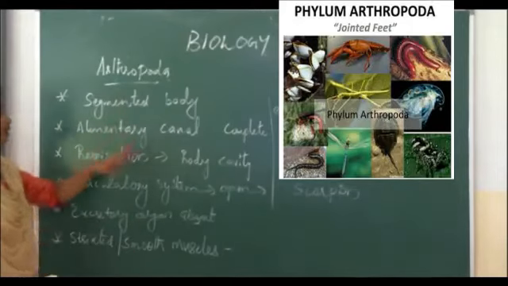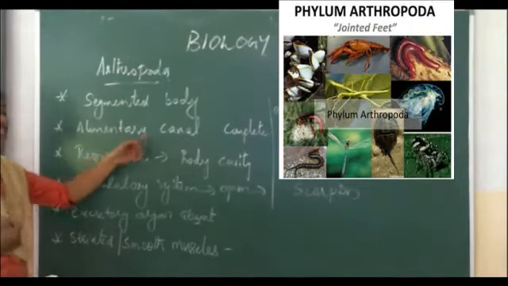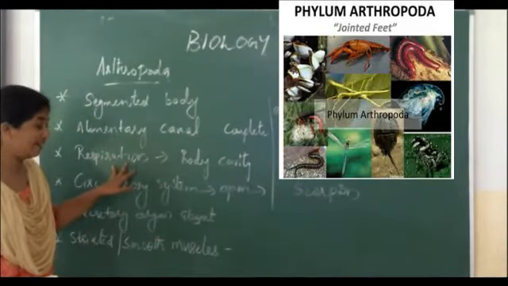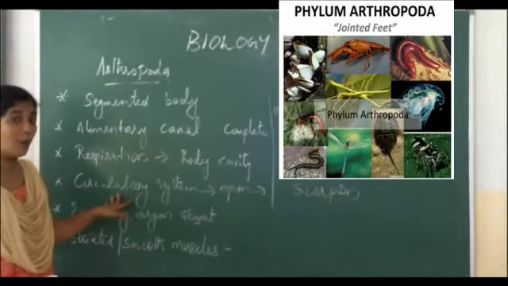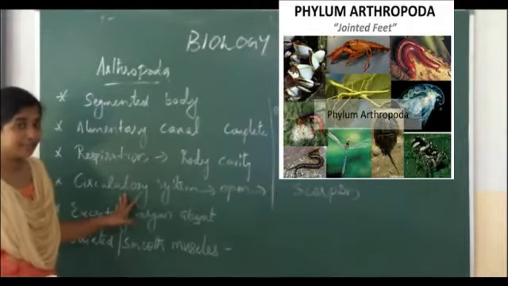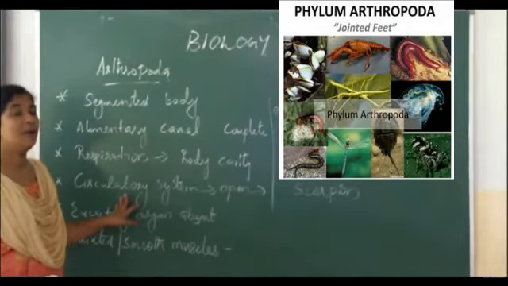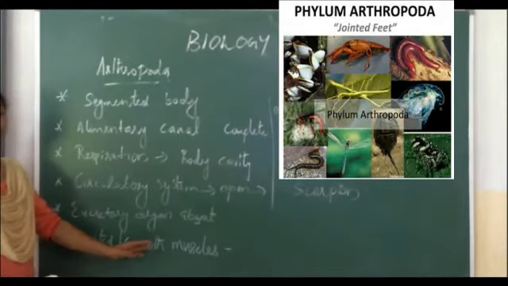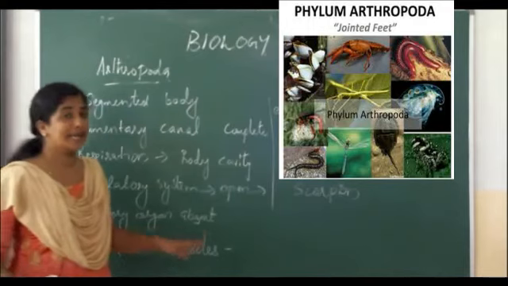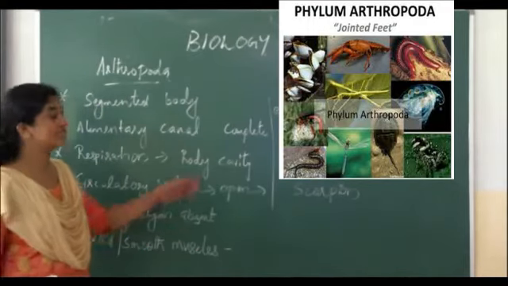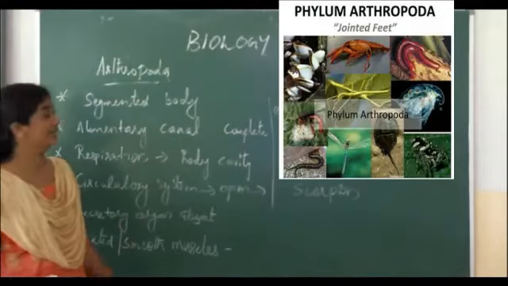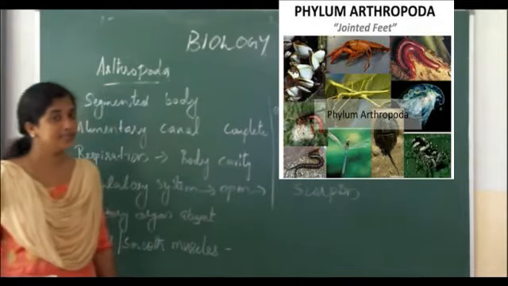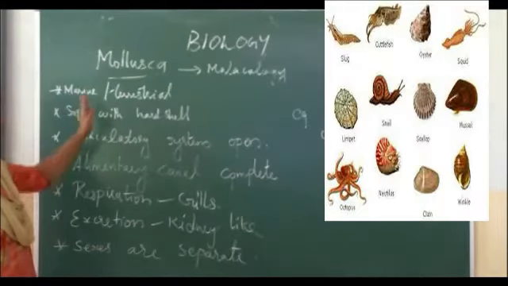Once again, phylum Arthropoda: segmented body, alimentary canal is complete. Respiration mainly through the body cavity, and the circulatory system is open type, that means blood does not flow through any blood vessel. Excretory organs are absent, and striated or smooth muscles you can see for rapid action. Examples are Apis, Cancer, spider, scorpion, etc. Is it clear?